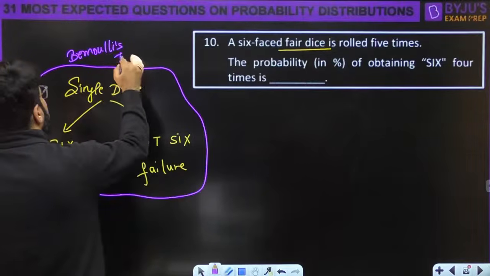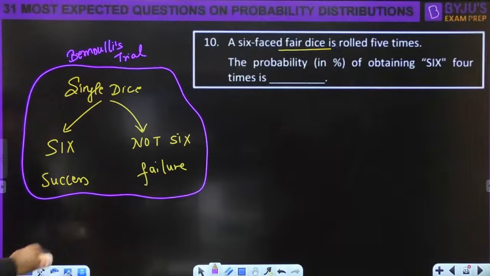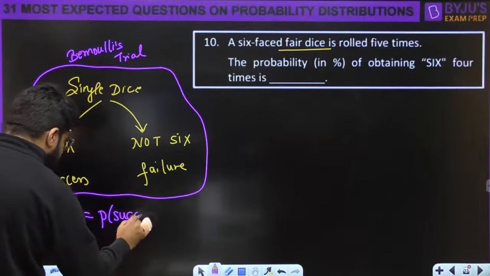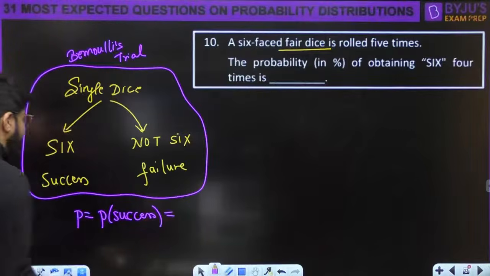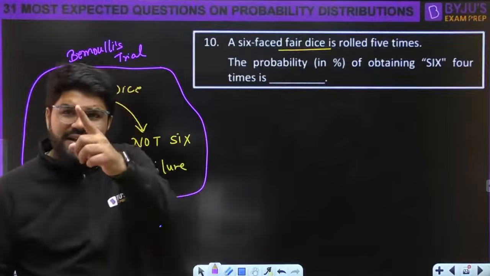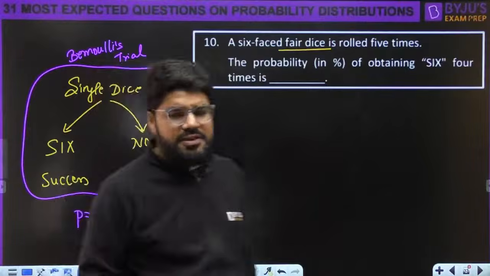A single trial where you will get success or failure. Any of them is a Bernoulli trial, and we say p is equal to the probability of success. What is the probability of success here? What is the probability of getting a 6 when you throw a single dice? 1 by 6. It's a fair dice.